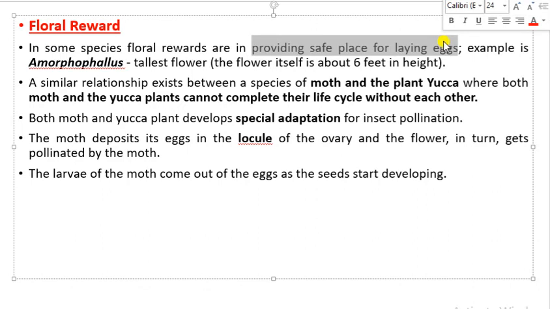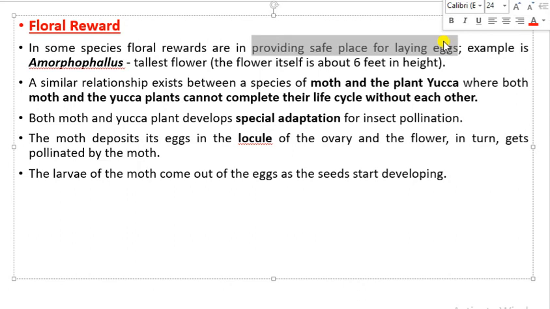Another example of floral reward is the symbiotic relationship between moth and yucca plant. Both the moth as well as the yucca plant are unable to complete their life cycle without each other. Both have some special adaptation for insect pollination. The moth deposits its egg in the locule of the ovary of the flower, and while it deposits the egg, the flower gets pollinated by the moth.